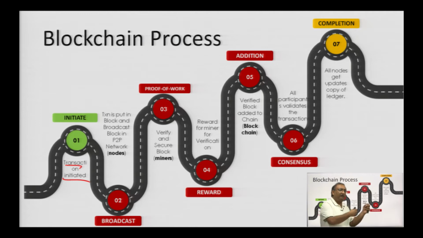So, again, say you have a transaction which comes to the network. We put it in a block, broadcast it to the people to verify. A number of miners come to the race condition. Whoever first verifies and secures the block gets rewarded. Once the block has been verified and secured, it is put in the blockchain, and once it has been added into the blockchain, then it has to be verified as part of the consensus process by the other members of the network, and once that is verified, that updated ledger will be shared across the network.